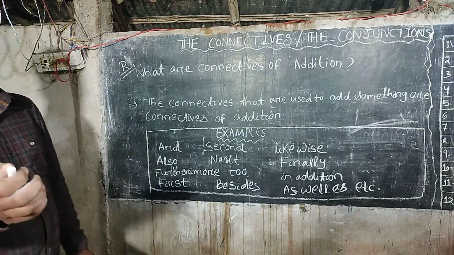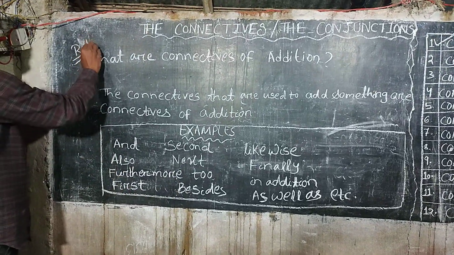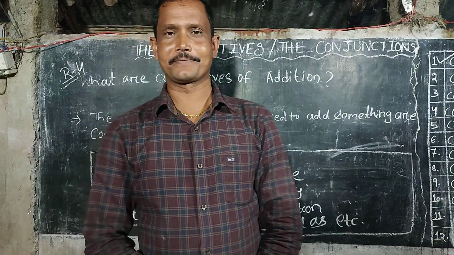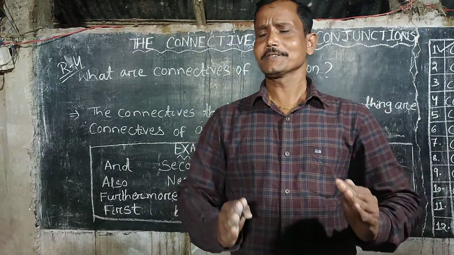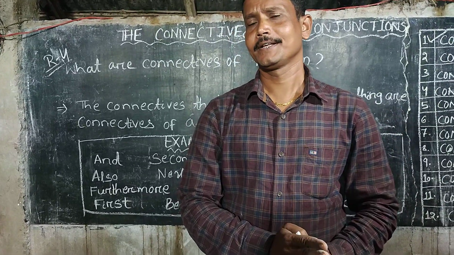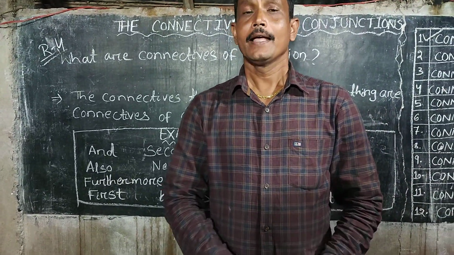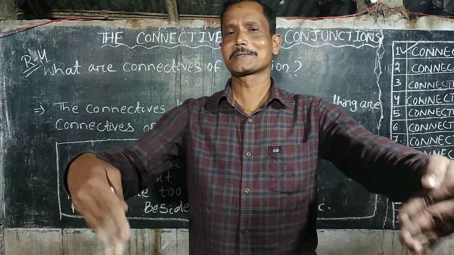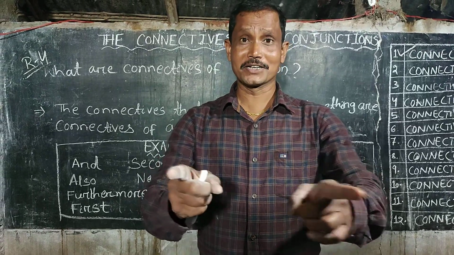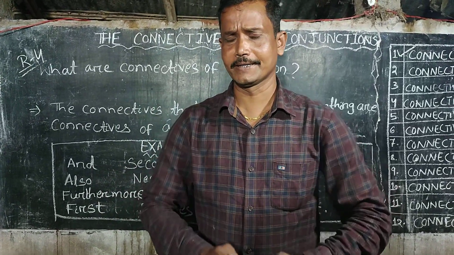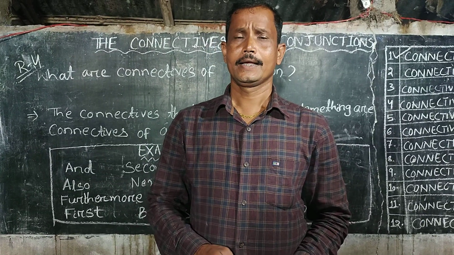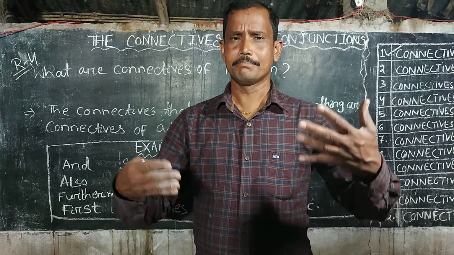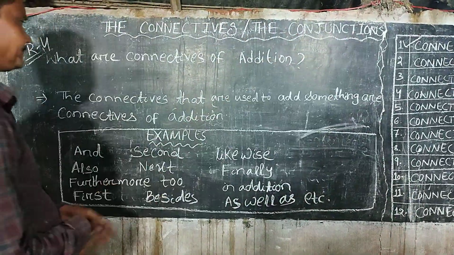Now we shall proceed towards rule number 4. And rule number 4 is, what are the connectives of addition? Addition means to add something or somebody. The connectives that are used to add something or somebody are known as connectives of addition. And they are and, besides, as well as, etc.